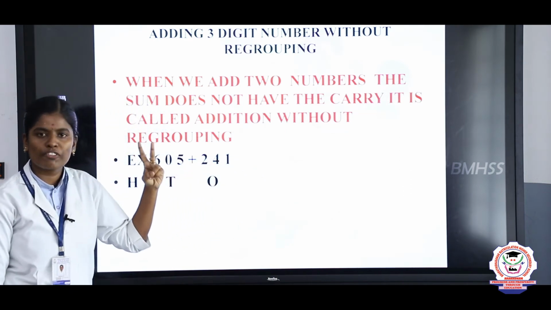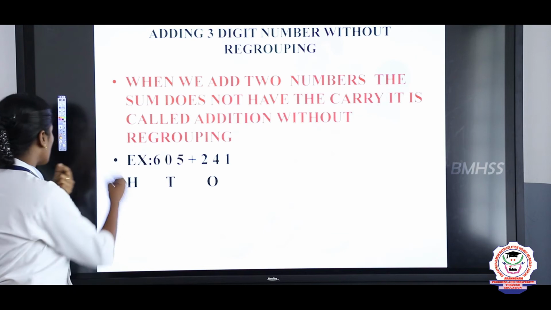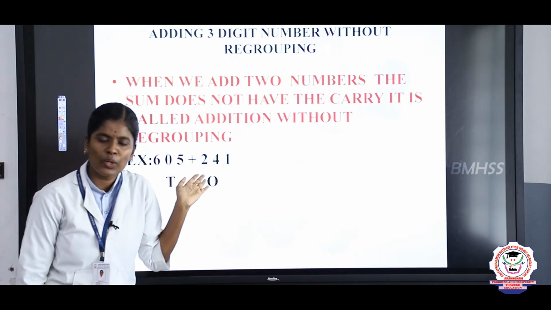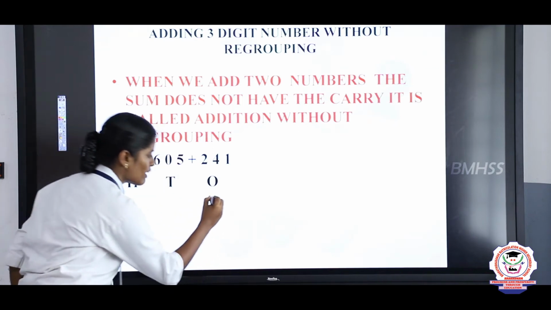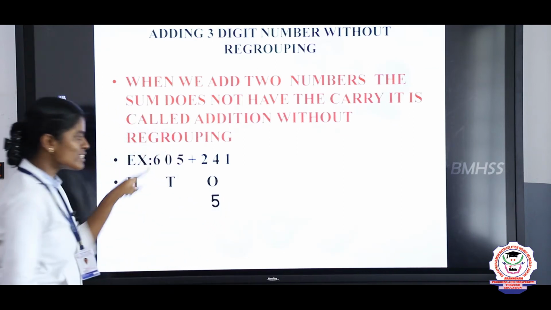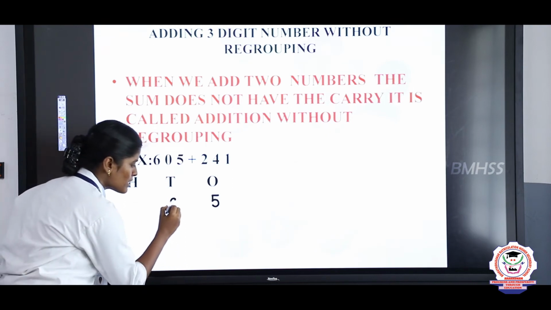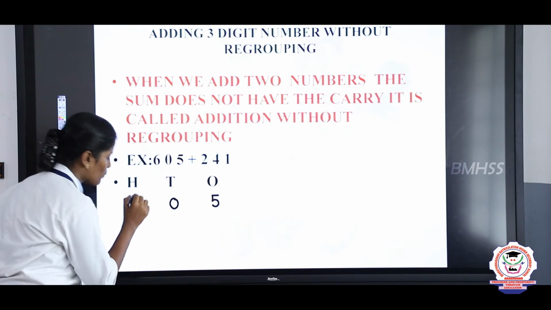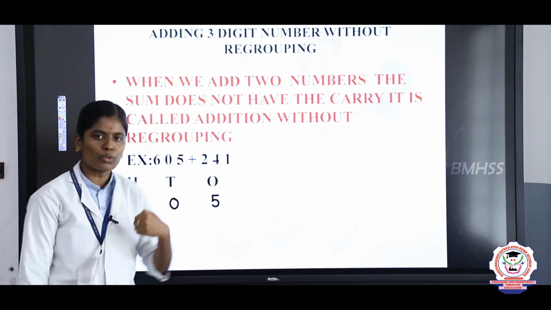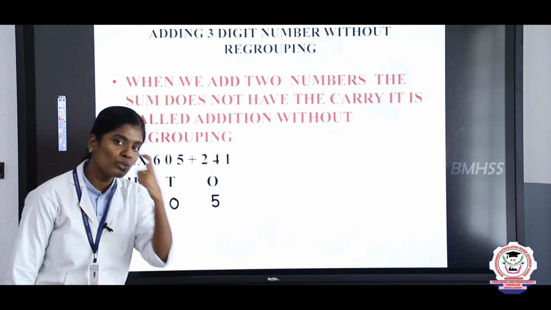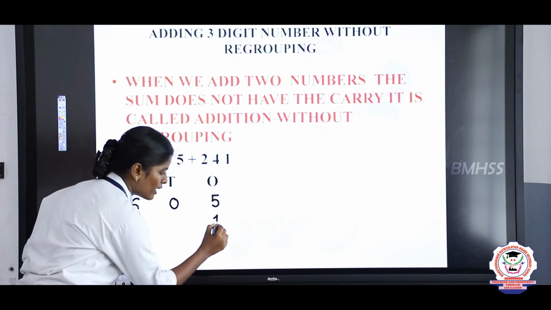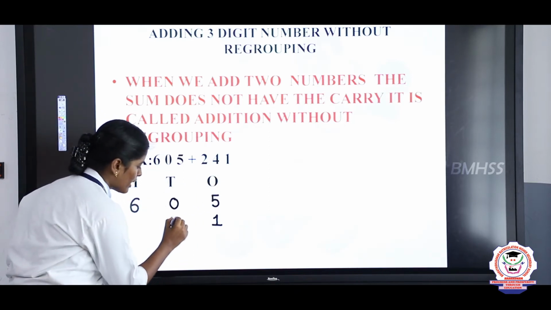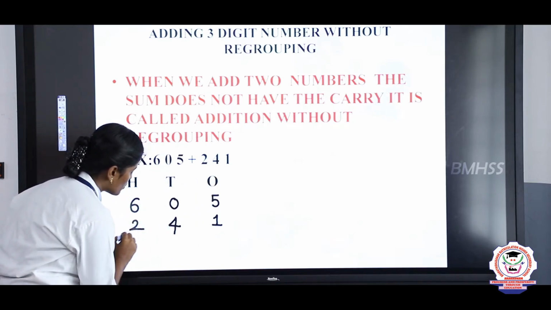So what are the two groups of numbers there? Take the first group of the number. What is the ones place value here? Very good. The ones place value is 5. Then what is the tens place value? The tens place value is 0. What is the hundreds place value? The hundreds place value is 6. And next you take the second group of the number. What is the ones place value? The ones place value is 1. Next, what is the tens place value? 4. And finally the hundreds place value is 2.